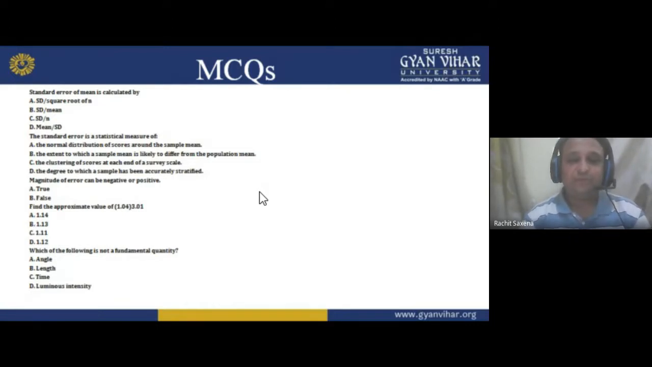Now find the approximate value of 1.04 raised to the power 3.01. Okay, so how can you calculate? You have to calculate in this manner. Now, which of the following is not a fundamental quantity? Okay, so these are some MCQs.